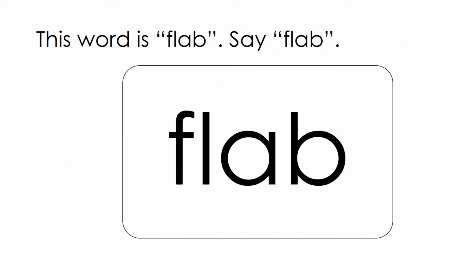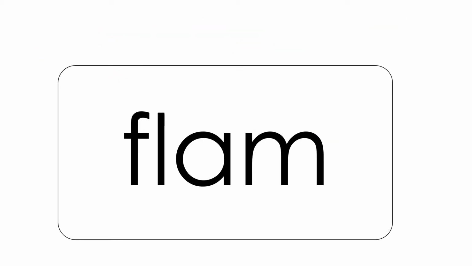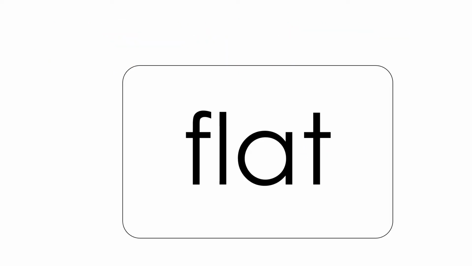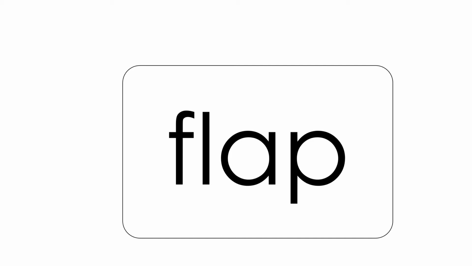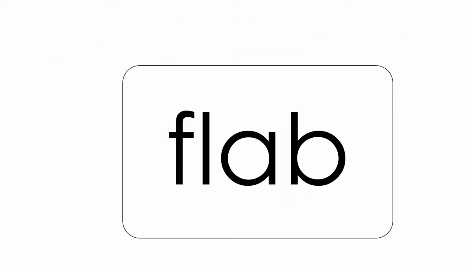This word is flab. Say flab. If you change the b in flab to m, what word do you have? Flam. If you change the m in flam to t, what word do you have? Flat. If you change the t in flat to p, what word do you have? Flap. If you change the p in flap to b, what word do you have? Flab.